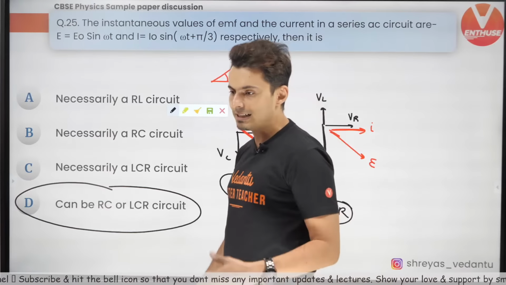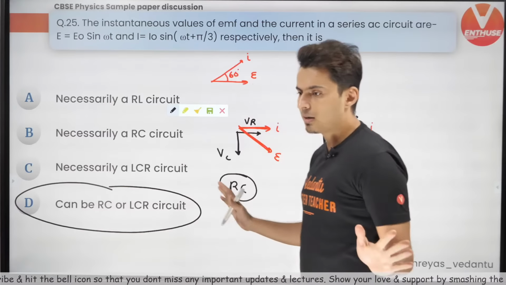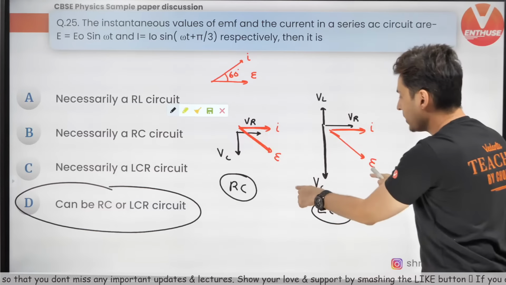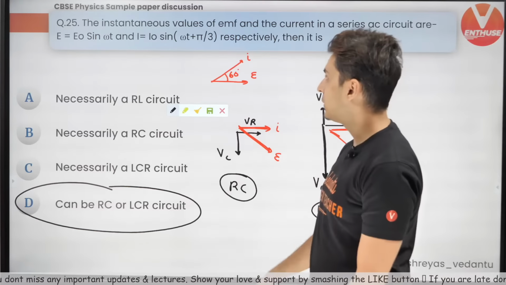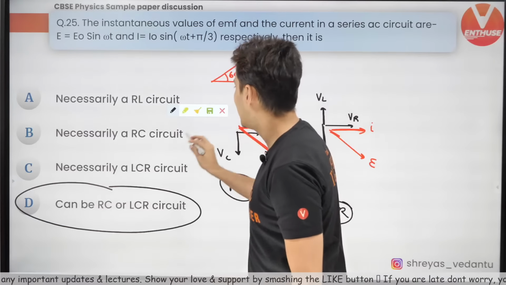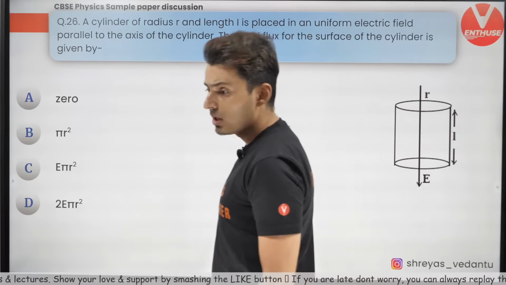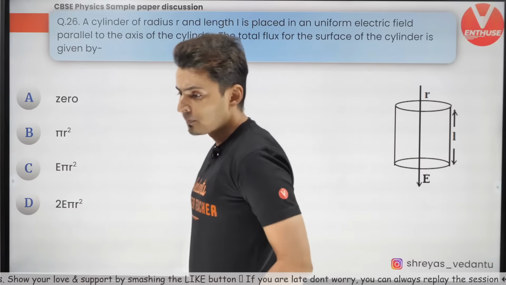Okay, I hope this is clear, guys. Everyone clear about this? Yes, the option is D. In both the cases you will get the voltage behind the current. Okay, that's it. Great. Let's get moving to the next question. Option D is correct.